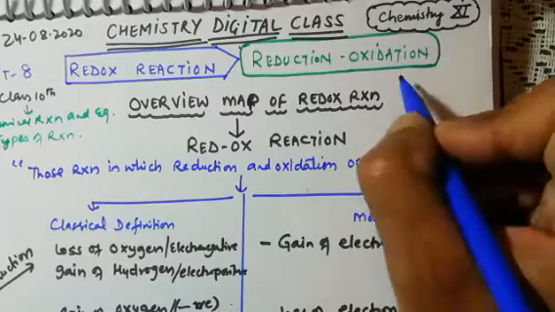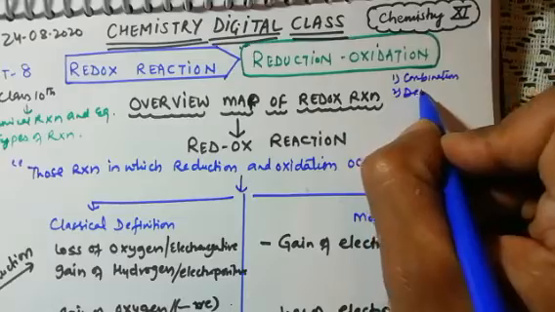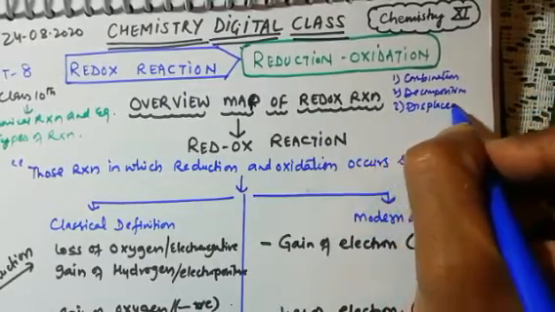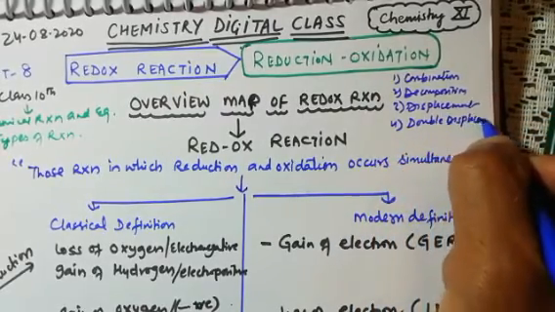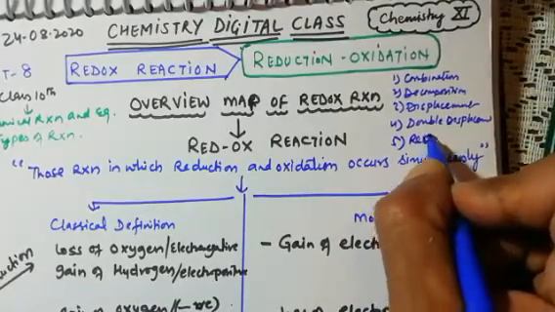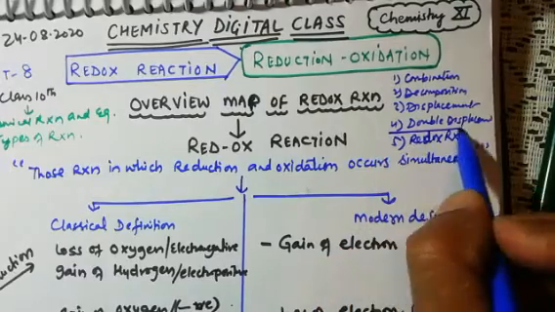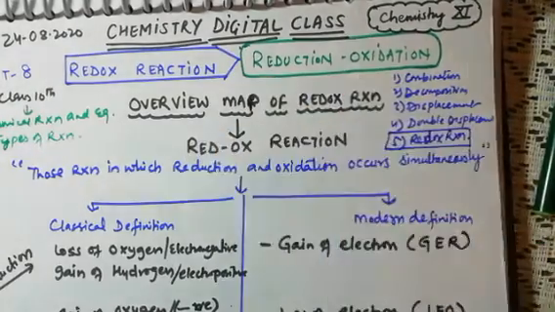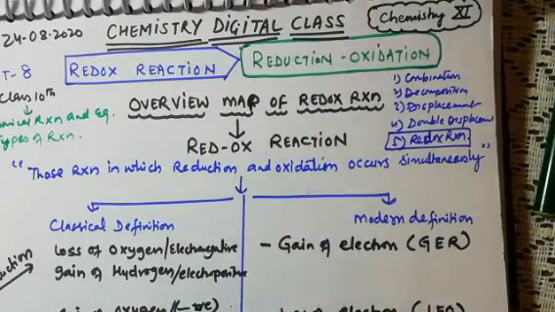We studied combination reaction, decomposition reaction, third displacement reaction, fourth double displacement. Hope you remember all these things. And fifth is redox reaction. So in 10th class you studied a little bit about redox reaction, a small definition and some examples, but in this chapter we are going to study it in detail. So pay attention and try to understand what we are going to tell.